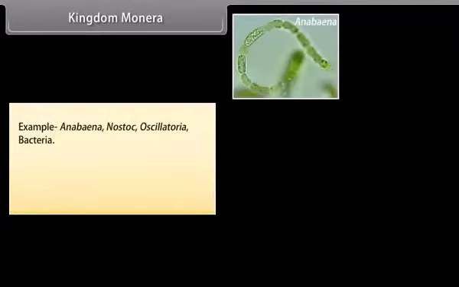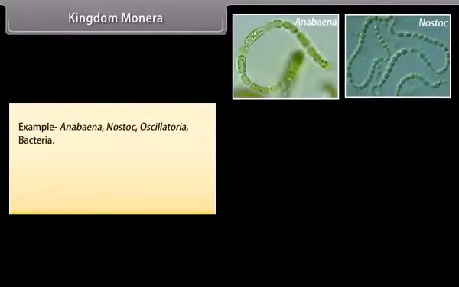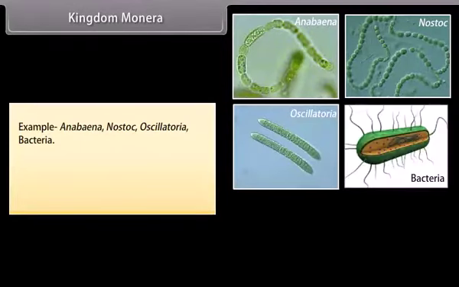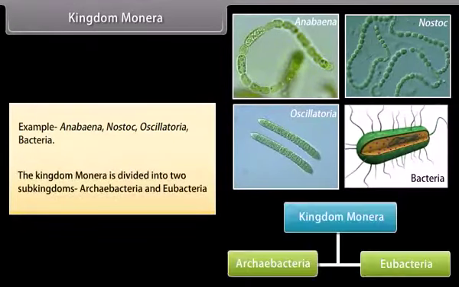Example: Anabaena, Nostoc, Oscillatoria, bacteria. The kingdom Monera is divided into two sub-kingdoms: Archaebacteria, Eubacteria.